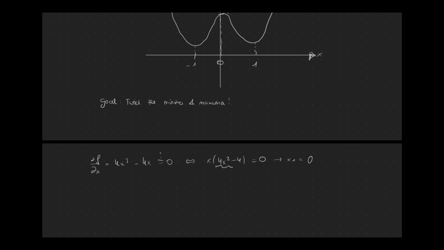Now we can also have a look at what is written inside of the parentheses, right? We can also set it equal to 0 and solve it for x. And what we get is x squared is equal to 1, okay? And we know that our two solutions for x are the square root of 1. And we get one solution with a plus and one solution with a minus. Square root of 1 is 1. So we have a solution of plus 1 and minus 1.